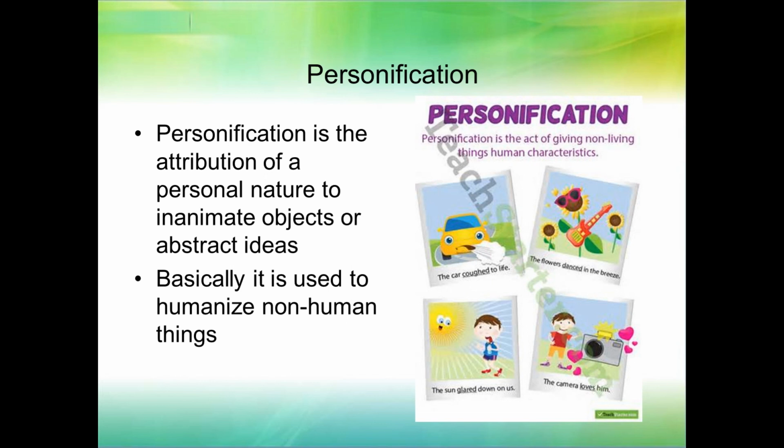We're giving the car human attributes. The flowers danced in the breeze, right? Flowers don't dance. Basically here, what they mean is the wind was blowing the flowers, so they're moving around gently in the breeze. Maybe we say they're dancing, but they're not really humans, they're not really dancing.